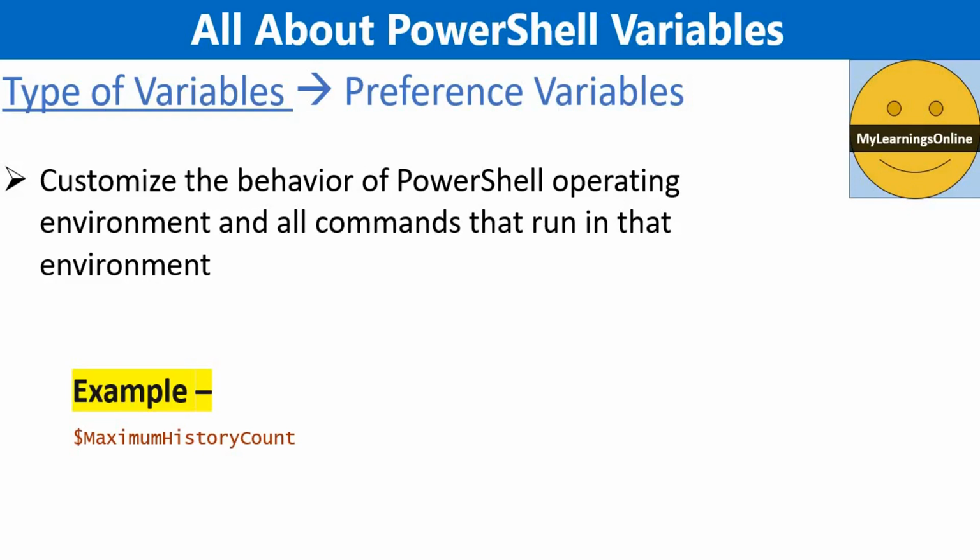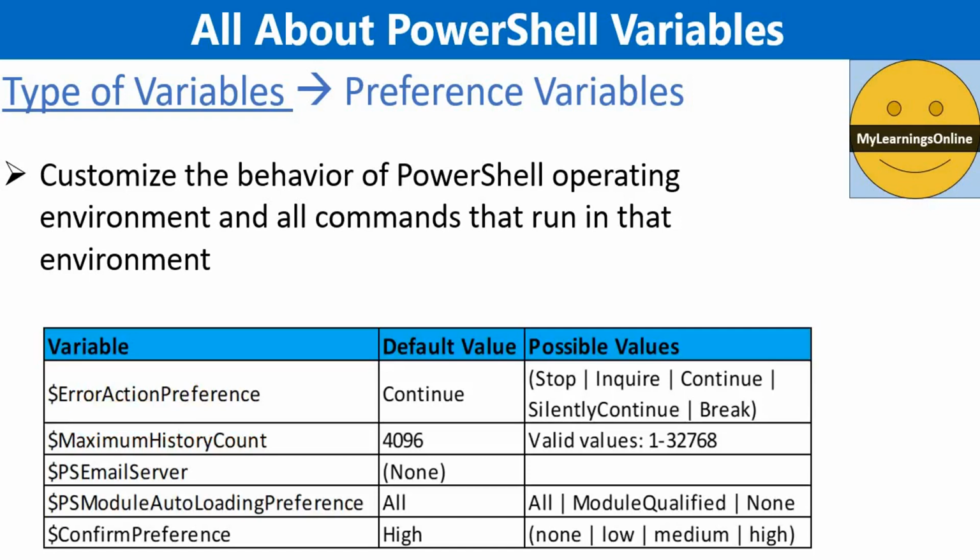For example, the MaximumHistoryCount variable determines the maximum number of entries in the session history, like how many commands can be stored in PowerShell history. There are approximately 50 preference variables. A few of them are mentioned in this slide. These are some very common preference variables that we modify very frequently.